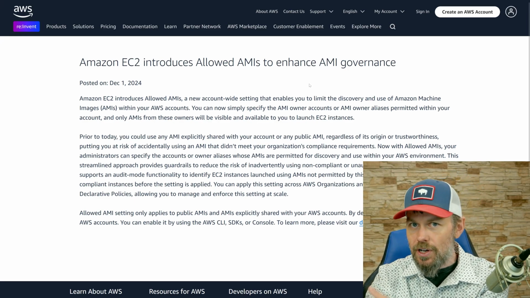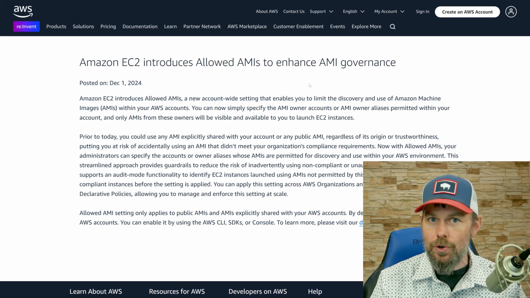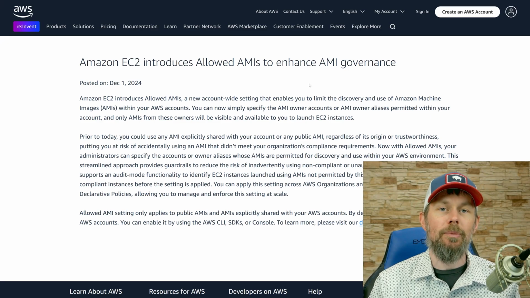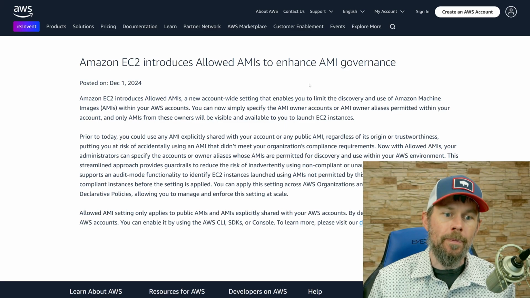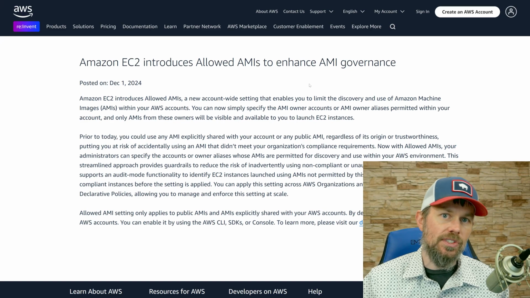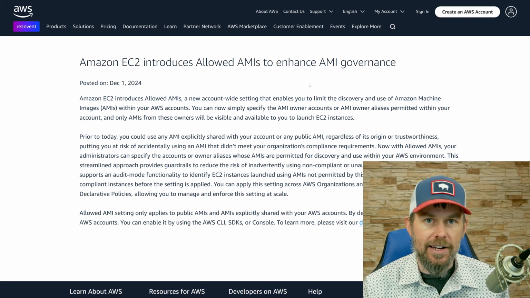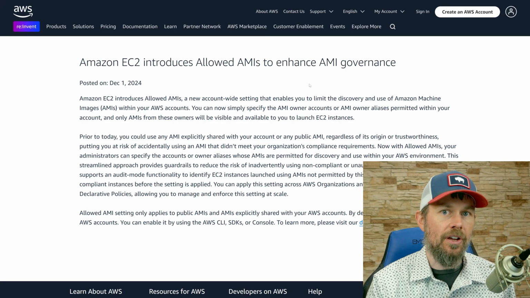You can also use all sorts of pipelines. You can use tools like Packer from HashiCorp, an open source tool that helps you to automate and streamline the process of building out your AMIs in EC2. But then what you can do is build those AMIs in that centralized account, and simply share those AMIs with all of the other accounts in your organization that are actually deploying workloads.